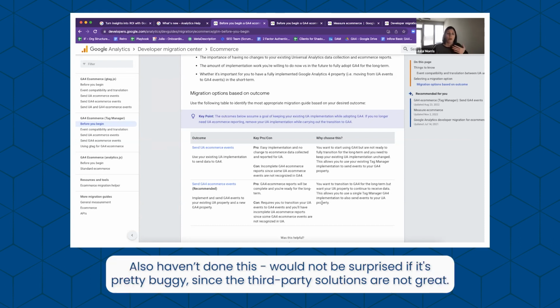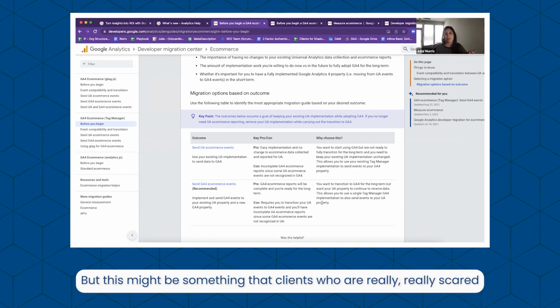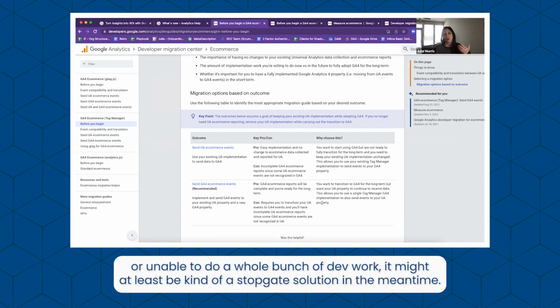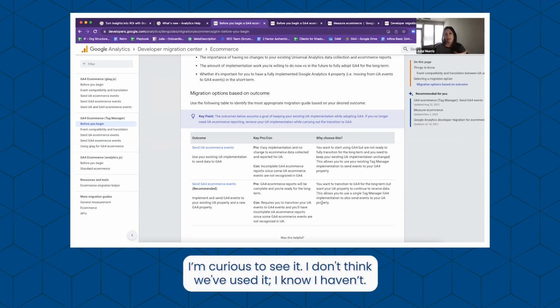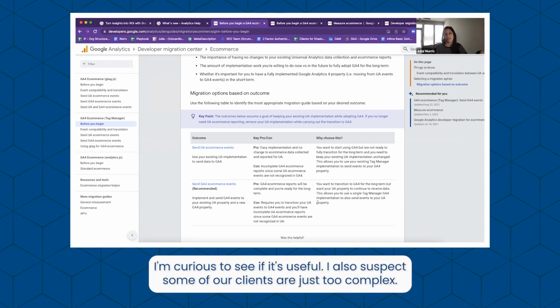Also, haven't done this. Would not be surprised if it's pretty buggy since the third-party solutions are not great. But this might be something that clients who are really, really scared or unable to do a whole bunch of dev work, it might at least be kind of a stopgap solution in the meantime. I'm curious to see it. I don't think we've used it. I know I haven't. I'm curious to see if it's useful.